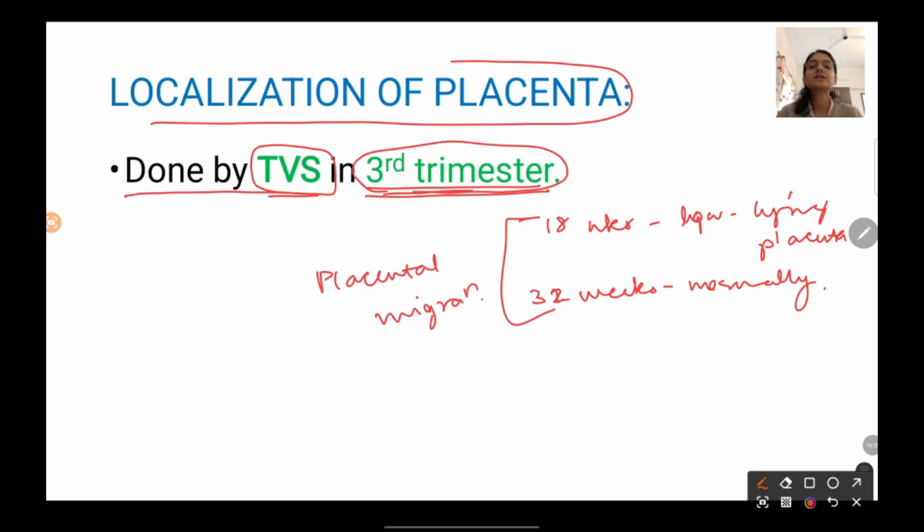Here, the placenta is not actually migrating from one place to another. But due to the elongation of the isthmus and the formation of the lower uterine segment, the placenta automatically gets placed over the upper uterine wall. So that is why we have to do localization of placenta in the third trimester, because the lower uterine segment gets formed in that trimester. So you are going to get a clear picture of the location of the placenta in the third trimester.